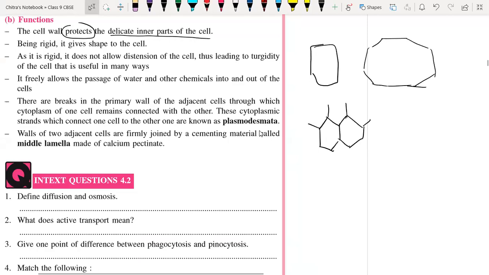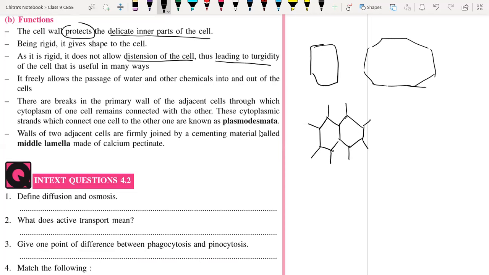Okay, so these are the structure of the shell, and due to the rigidity of the cell wall, they have the fixed shape of their shell. So the fixed shape of the cell is due to the rigid cell wall. It does not allow the distension of the cell, thus leading to the turgidity of the cell that is useful in many ways.